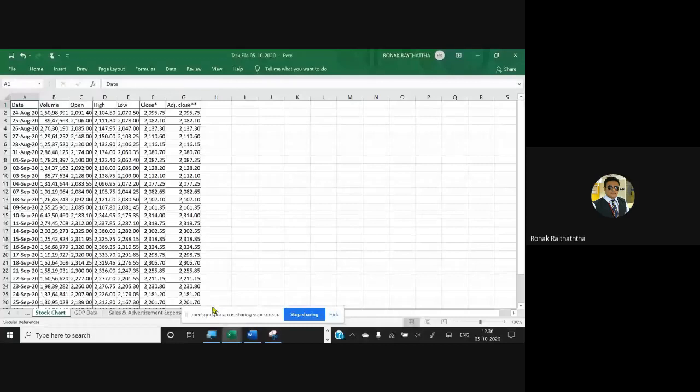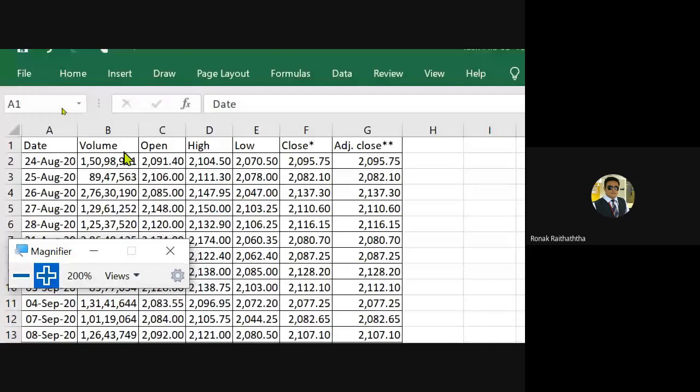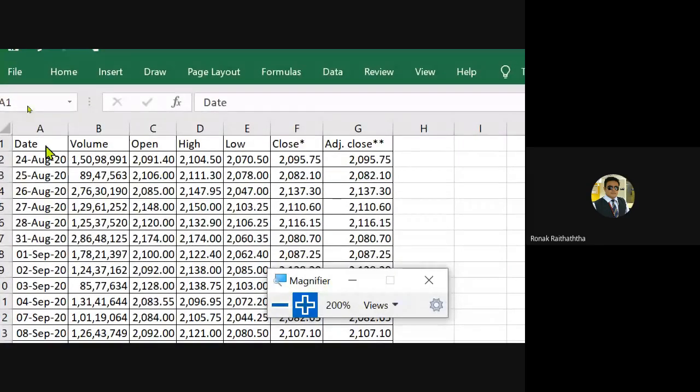Okay, so everyone should be able to see this type of data there. Now people would be assuming, sir, what sort of data is there? We are unable to get it. For your understanding, let me first give you the idea about the data. There are dates given to you. Then there is a volume. Volume is nothing but the number of shares which are traded in that particular day.